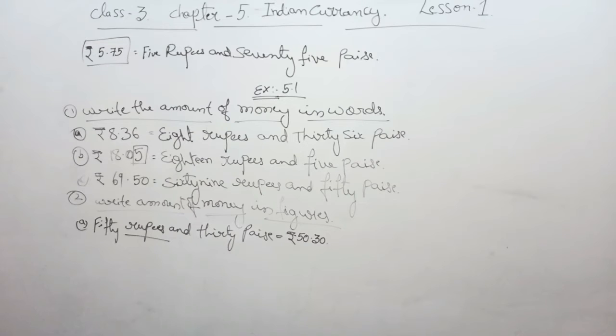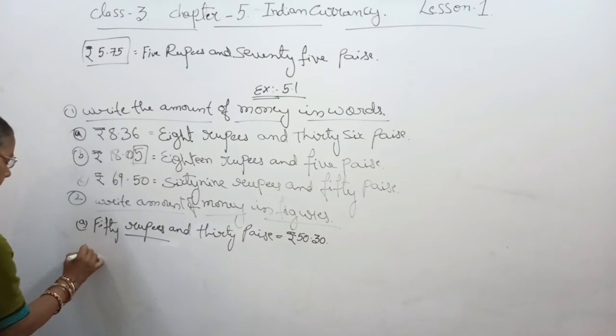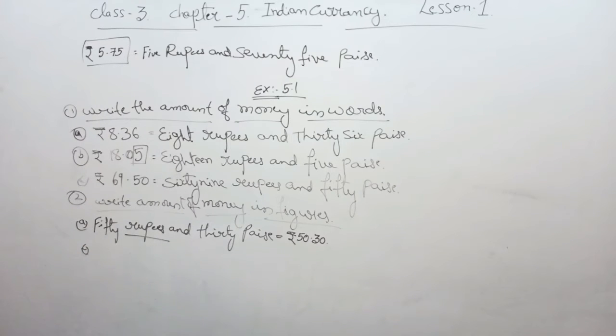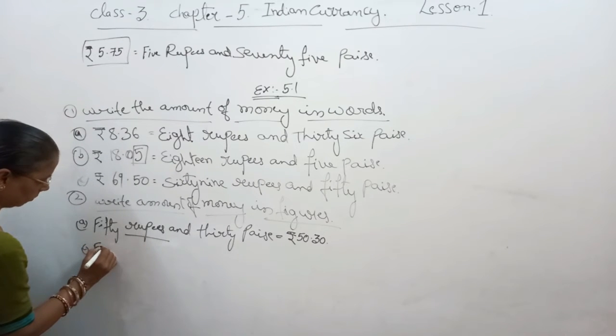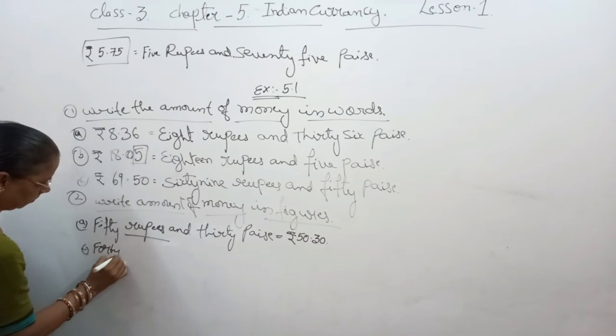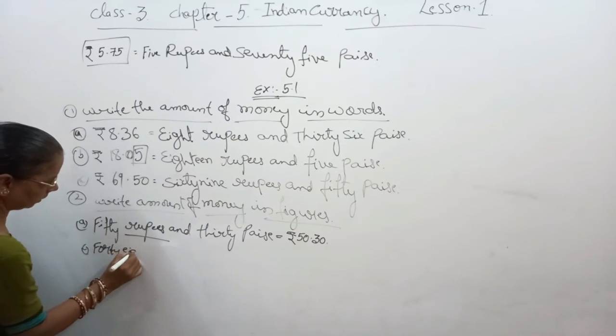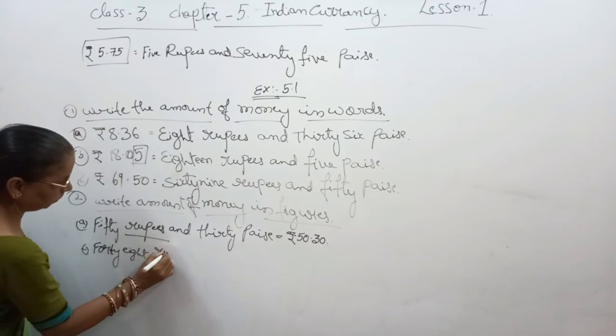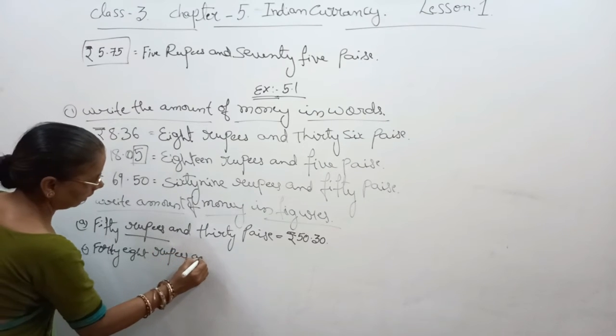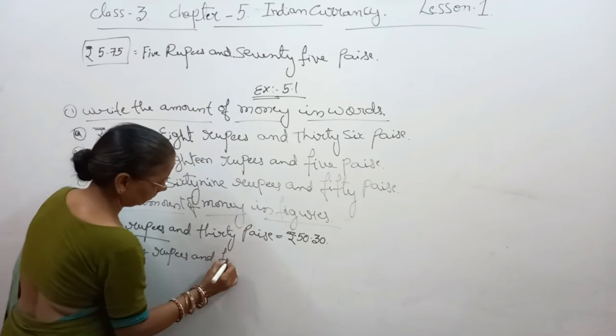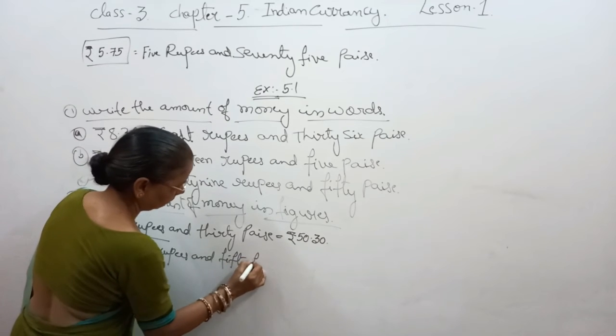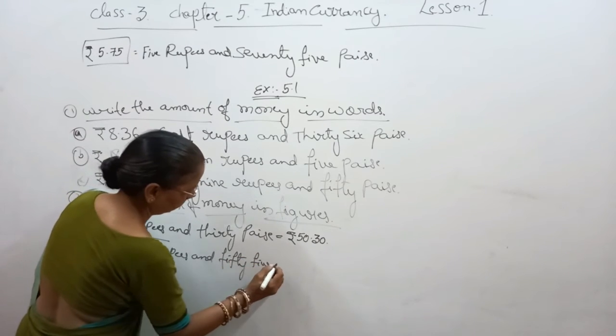Now question number 2. Under question number 2 we do the third one, that is 48 rupees and 55 paise.